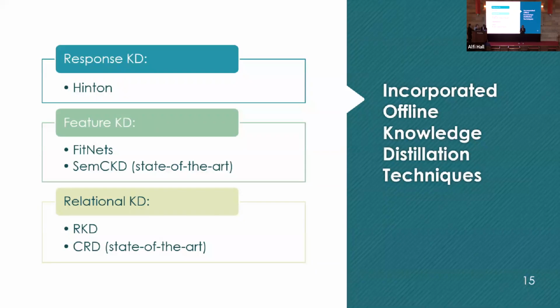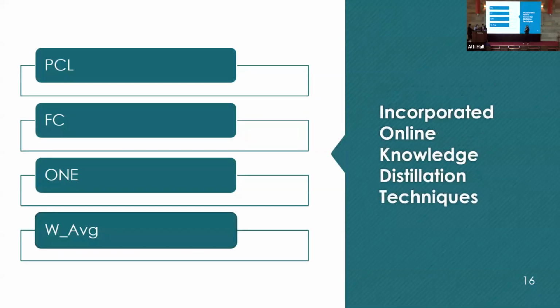For response knowledge distillation, we aim to have the Hinton knowledge distillation, which is the state of the art and the pioneer in response knowledge distillation and knowledge distillation as a whole. For feature knowledge distillation, we aim to have Fitness, which is the pioneer in feature knowledge distillation, and SimCity, which is the current state of the art in feature knowledge distillation. And finally, for relational knowledge distillation, we aim to have RKD and CRD, which is the state of the art in relational knowledge distillation.